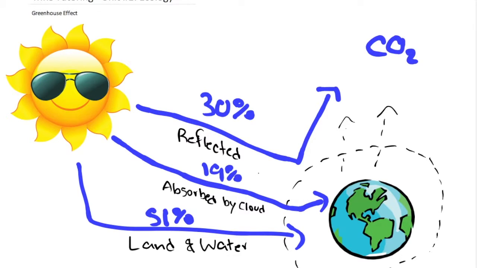What CO2 does is it causes the atmosphere to be a lot more dense, right? And when the atmosphere is a lot more dense, it allows a lot less things to escape, right? A lot of the heat is brought into the Earth's atmosphere, but not a lot of heat can get out. It's kind of trapped within the Earth's atmosphere.